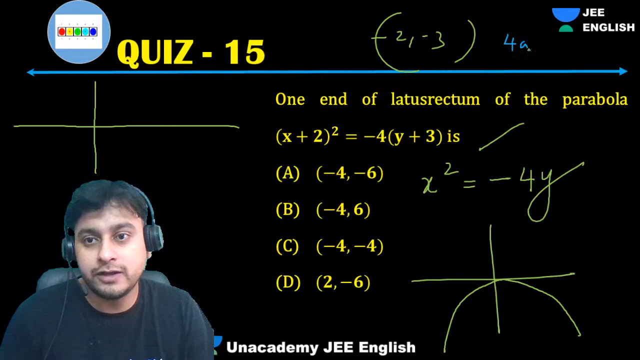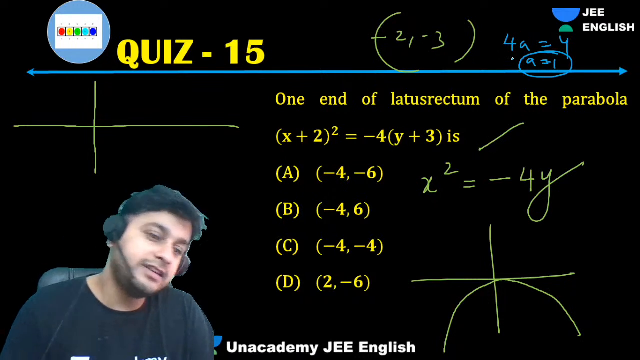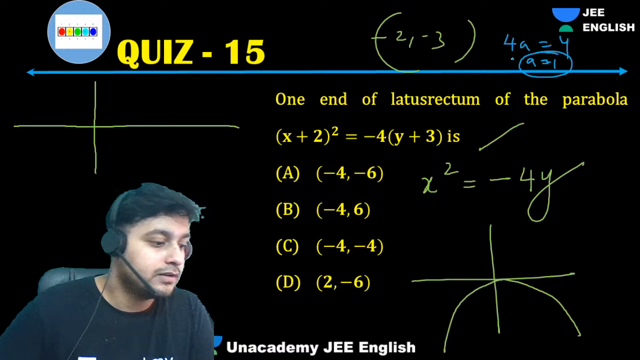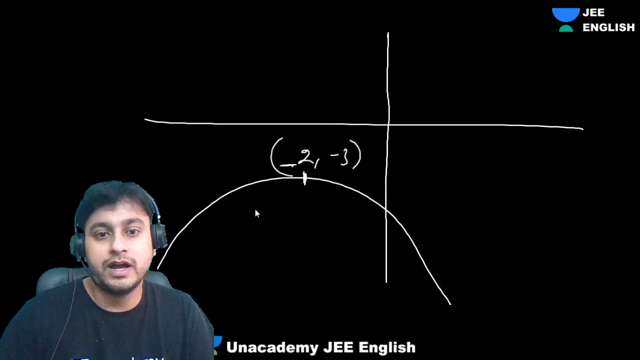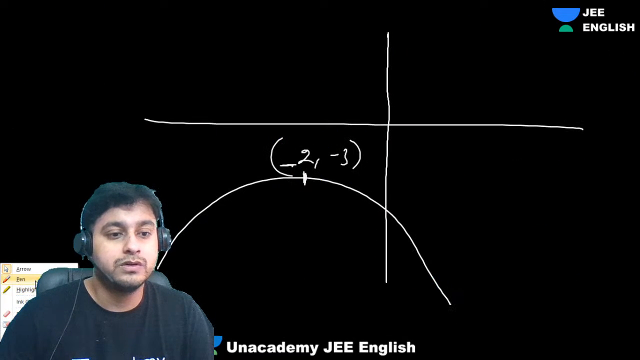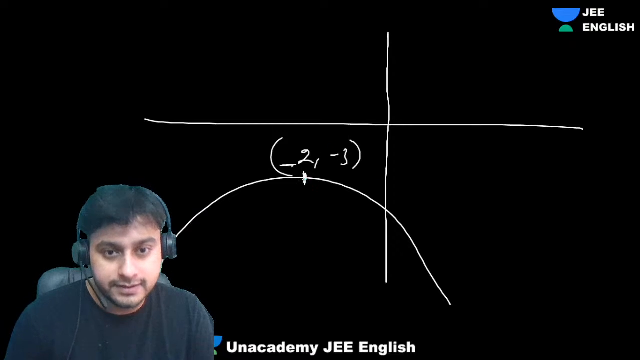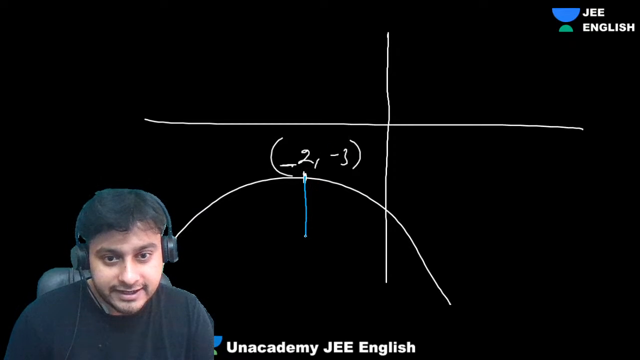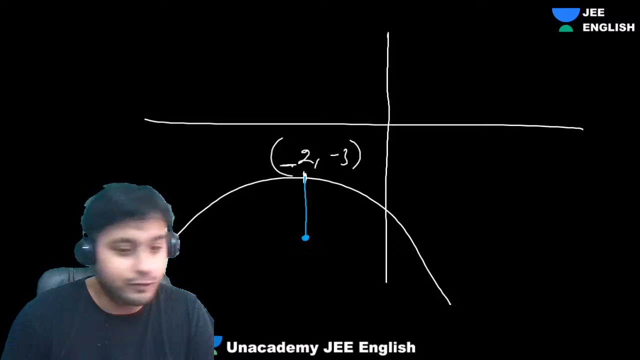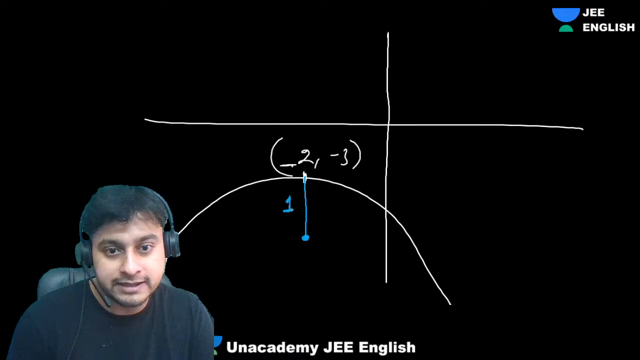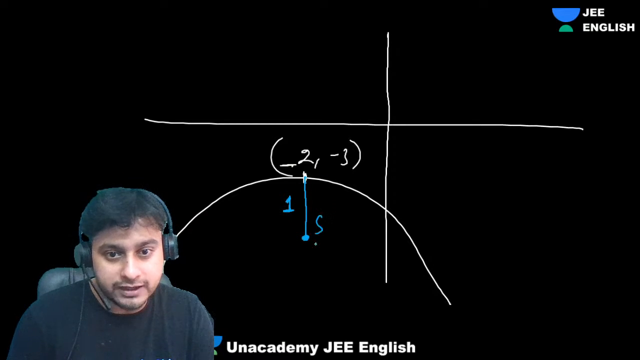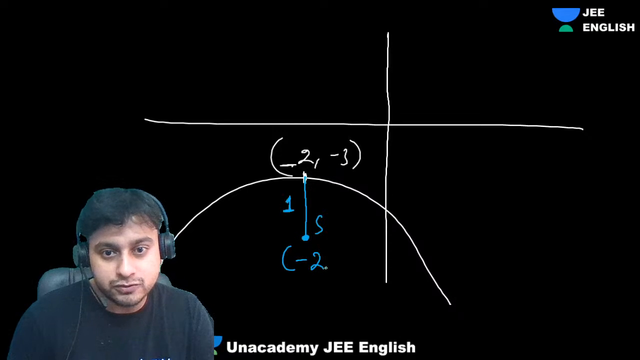4a. 4a equals 4. Now comparing, we'll get a equals 1. Now guys, can I say that again, we can get the focus also. Now let's get the focus. Can I say this is 1? Bharadwaj, see here, this is 1. So you need to come down, right? For focus, what will be the focus? Minus 2 comma minus 4.